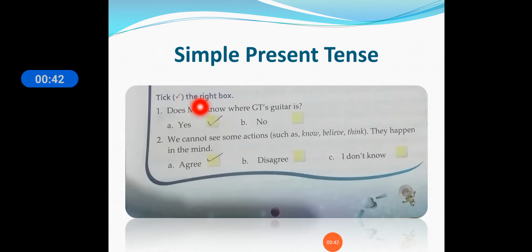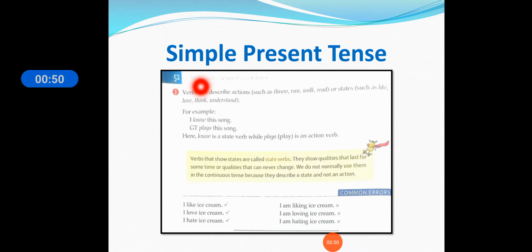We have learned that actions like know, believe and think are the state of mind. Okay, we agree on that. Verbs can describe actions such as throw, run, walk, read, or states such as like, love, think and understand.